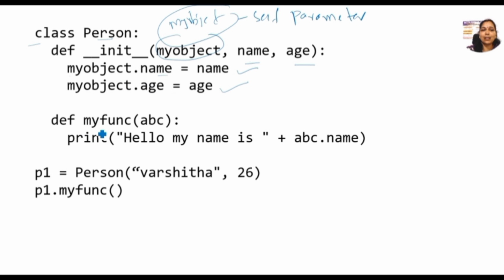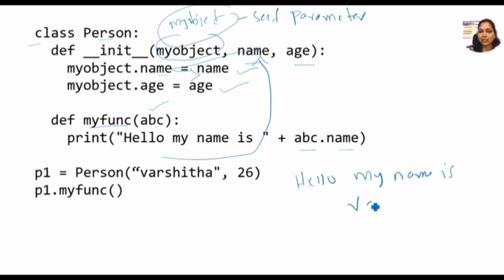Here I'm using the method called myfunction, and some parameter has to be passed. So I'm writing print hello, my name is, and abc.name. Now I'm passing Varshita. Varshita is connected to the name here and it is again passed to the name here. Then we will get the output: hello, my name is Varshita. Since we are printing only the name, we get only the name.